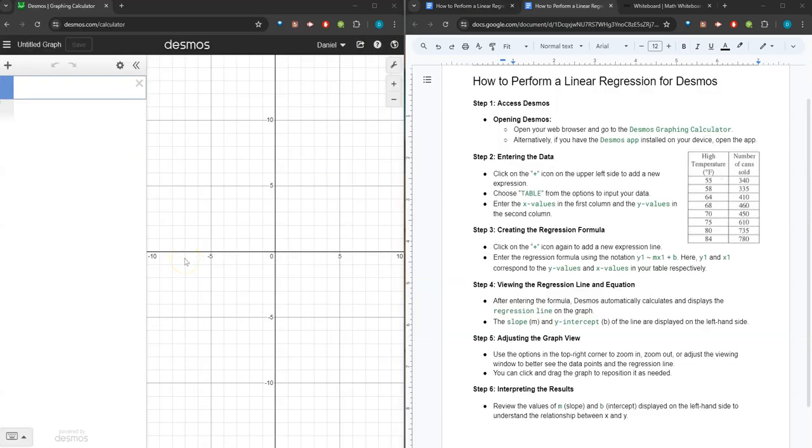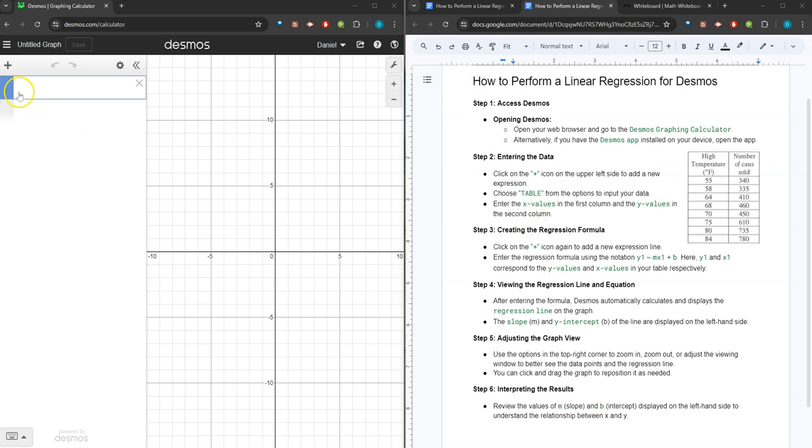Now let's switch on over to Desmos to learn how to perform a linear regression here. Step 1 is to access Desmos. You can open Desmos either with your web browser or you can open up your Desmos app installed on your device. Step 2, we need to enter the data.